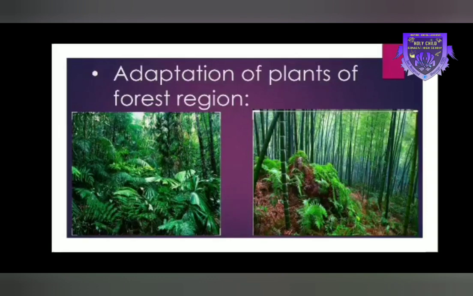Climbers develop tendrils or twining stems for holding onto a support. In these areas, sunlight is very strong and rainfall is high. Plants are lush green with broad leaves. Waxy coating helps them to prevent dryness under the harsh sun. Such areas or forests are called evergreen forests. They do not shed their leaves and always remain green.